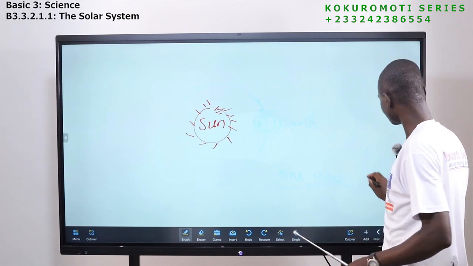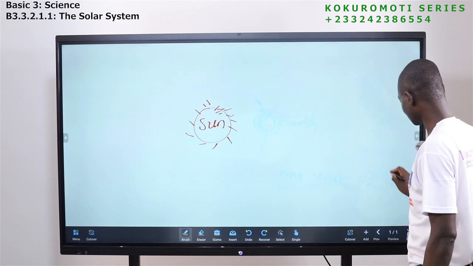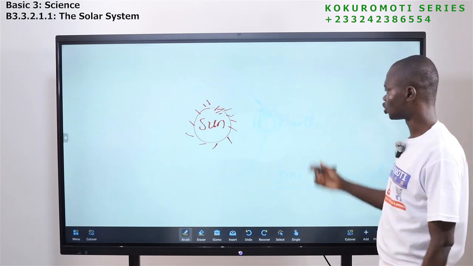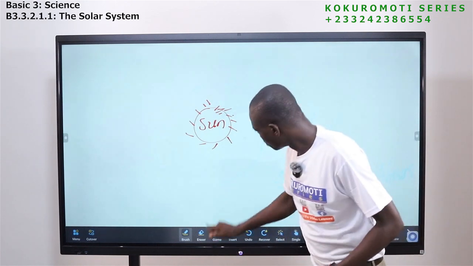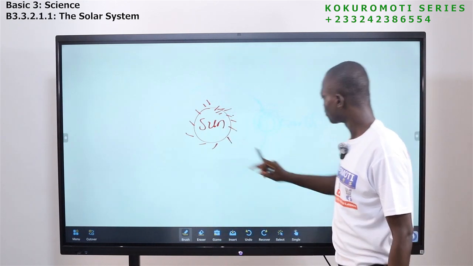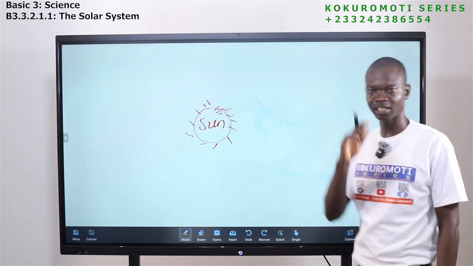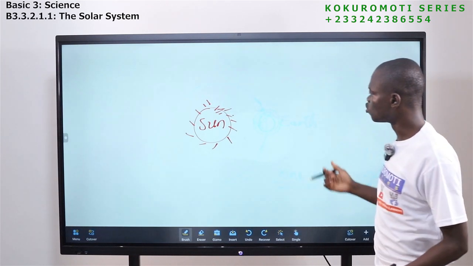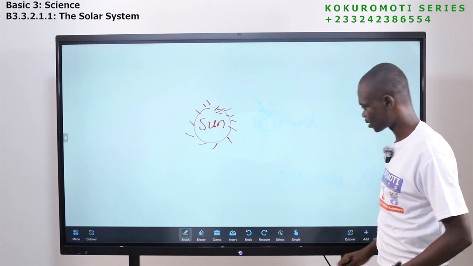That is 24 hours to finish one rotation. Okay, so we have shown the sun, we have shown the earth. It's left with the moon. So where is the moon positioned in the solar system?